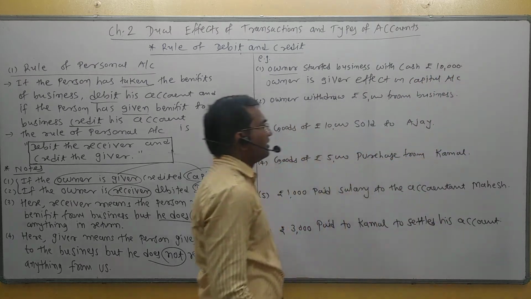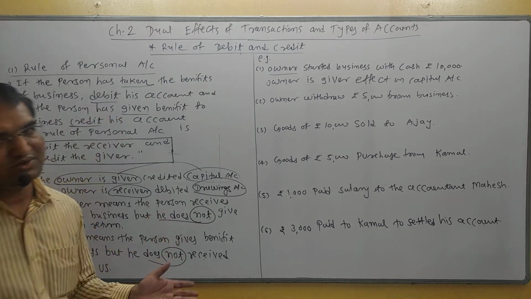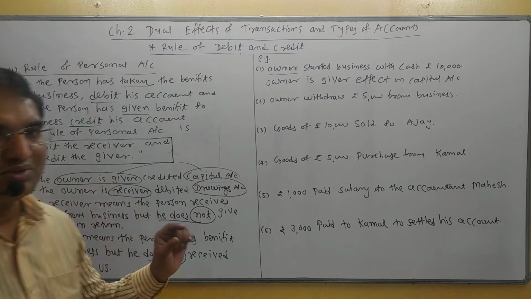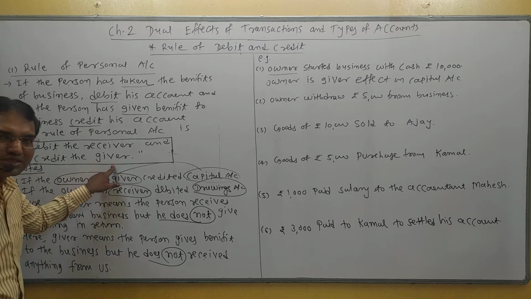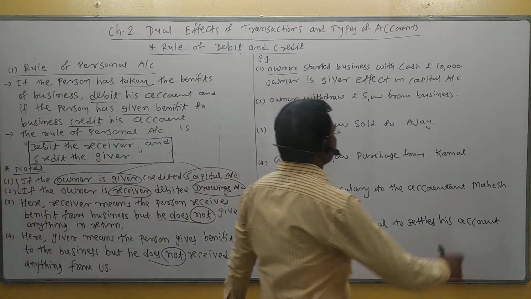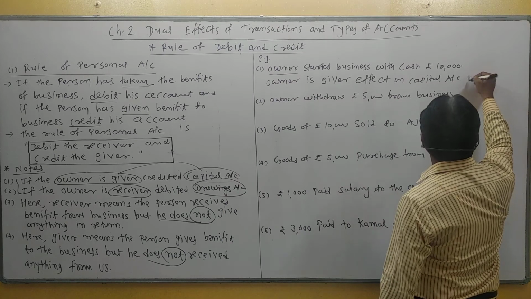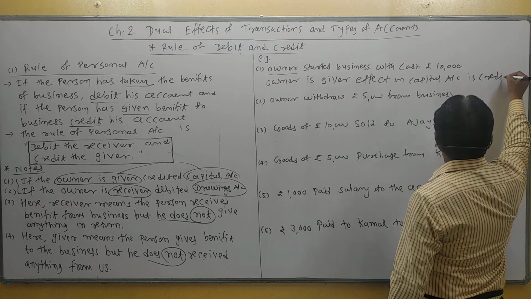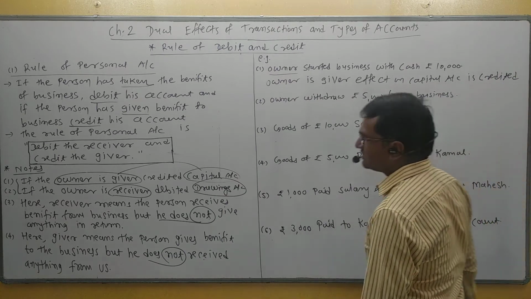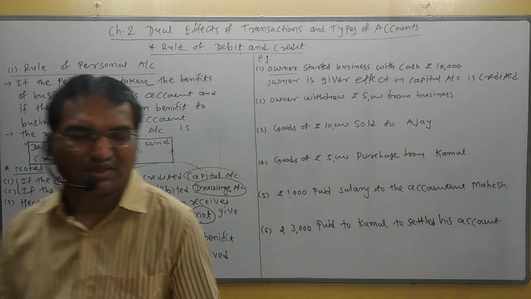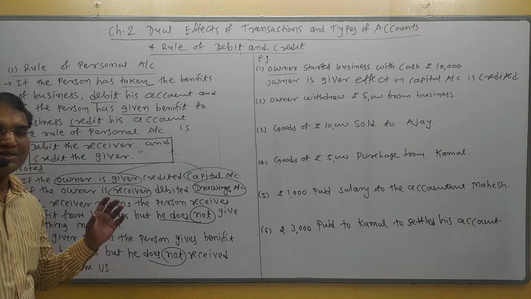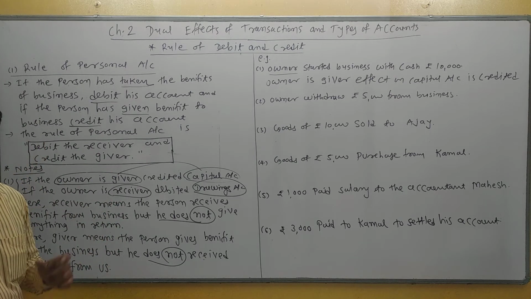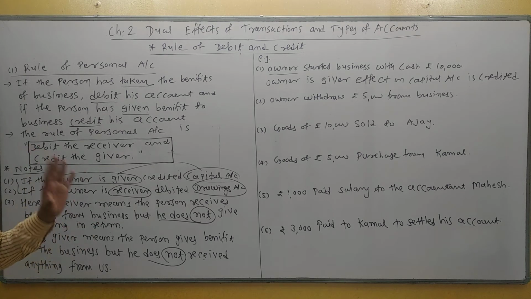Right? Now decide, is it debited or credited? Here the owner is the giver. According to the rule of personal account, credit the giver. So the owner is the giver, the effect is on the capital account, and the capital account is credited. Understand? Students, be careful while deciding the rule of personal account.